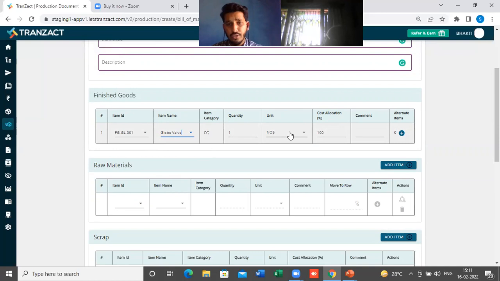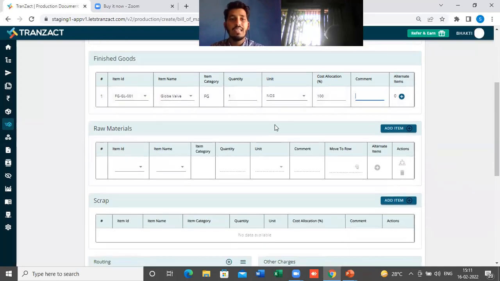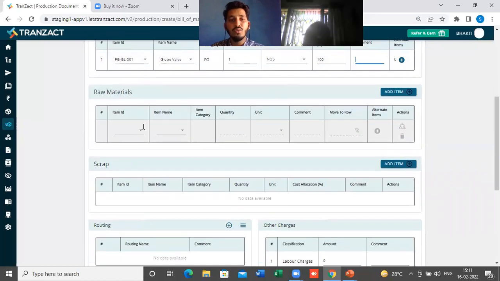So, the unit of measurement, cost allocation. If you want to add any additional information, you can put it in the comment. If there is any alternate item for this finished good, you can add it here. Scrolling down, you will get an option to select the raw materials. What are my raw materials which are required to make one number of this globe wall?